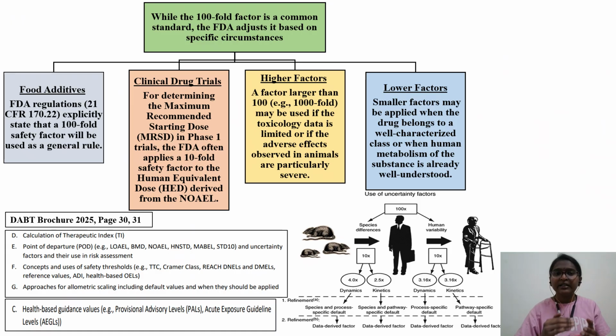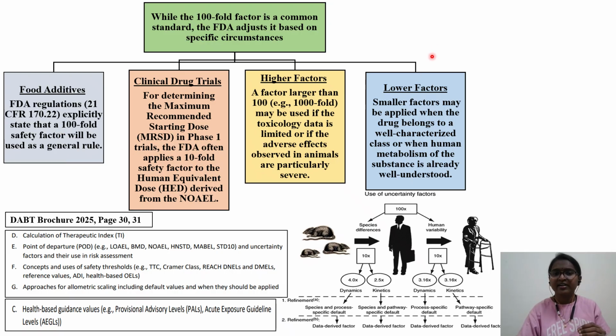So let us understand in detail the other exceptional areas where more than a 100-fold safety factor is used. While the 100-fold safety factor is a common standard, FDA adjusts it based on specific circumstances. We have seen that under food additives, the Code of Federal Regulations includes a 100-fold safety factor. That is the general rule.